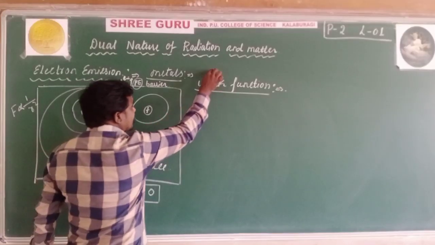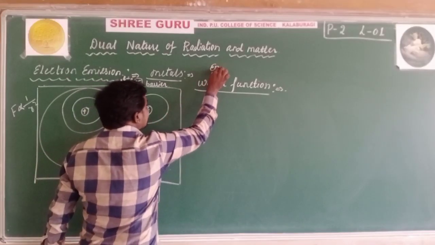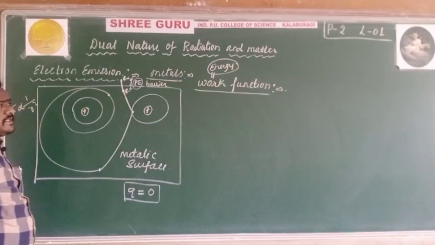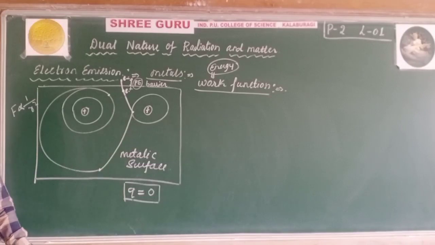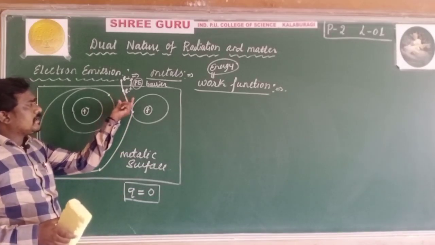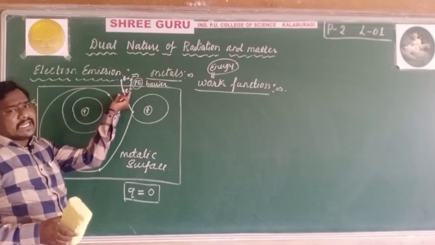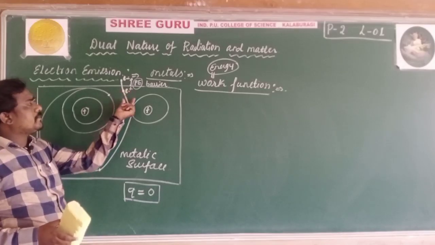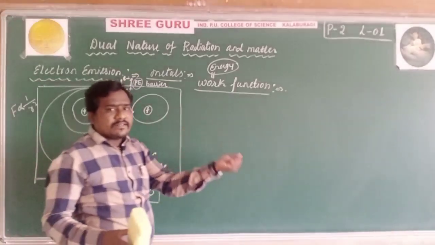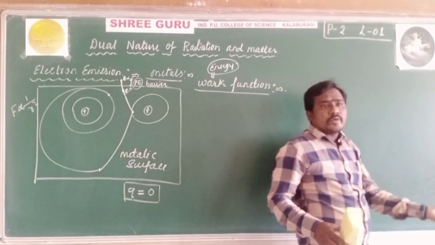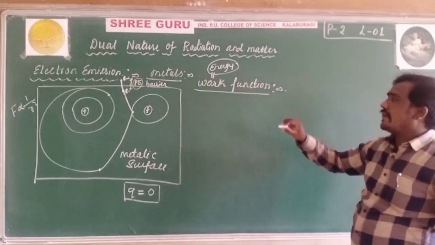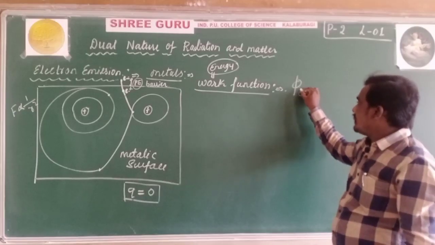We know this work is nothing but energy, as we discussed in the first year chapter. The work function is the minimum energy gained by an electron to escape from the metallic surface.